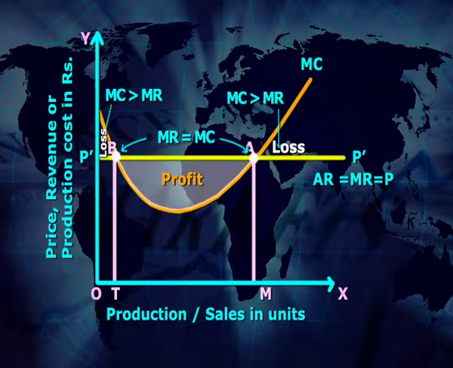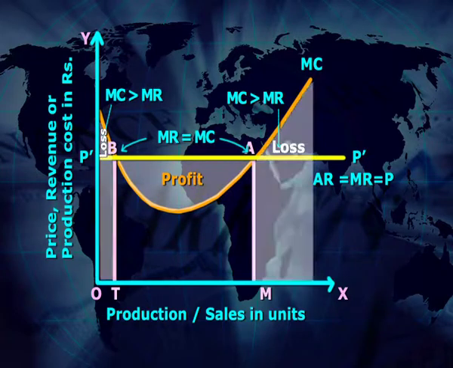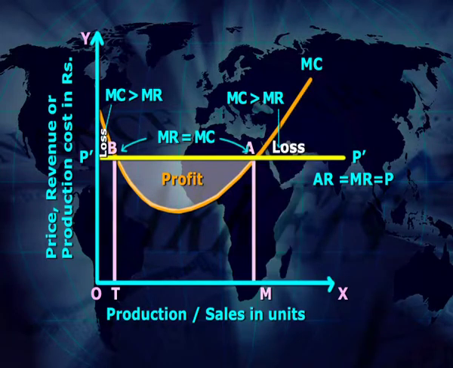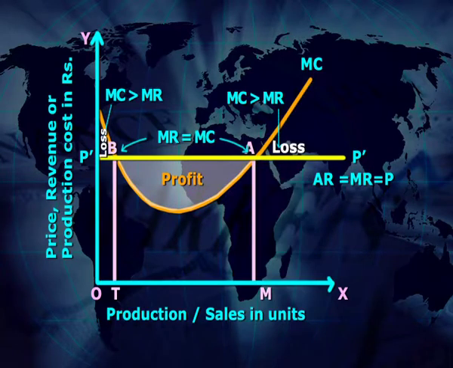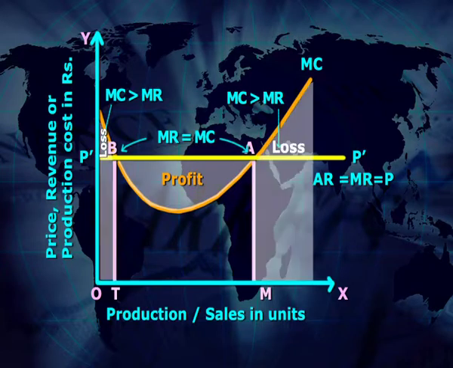In this figure, at point B and at point A, the marginal cost line intersects the marginal revenue line of the firm. Therefore, marginal revenue is equal to marginal cost of the firm. Therefore, this firm is in equilibrium, as shown in the figure. Before point B and after point A, MC is greater than MR, which prevails in the firm in the market. Therefore, production before point B and after point A is not possible.